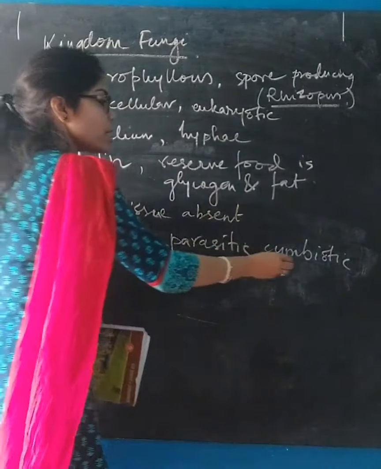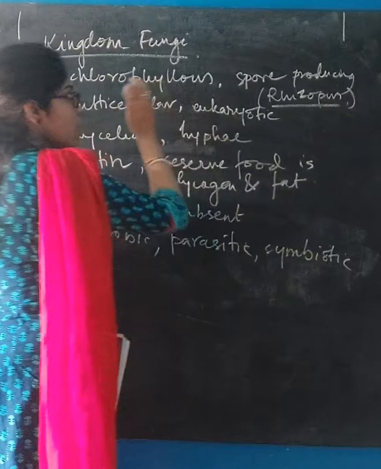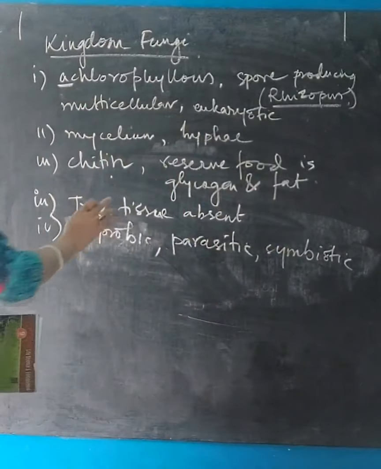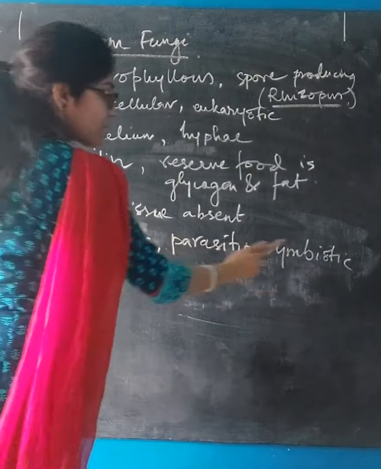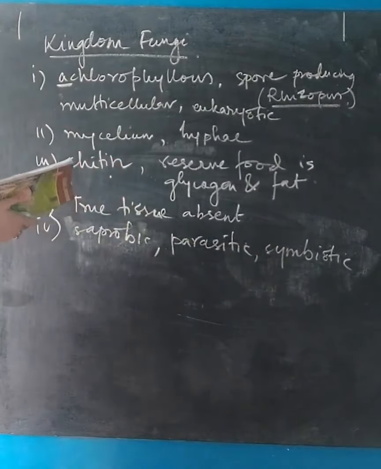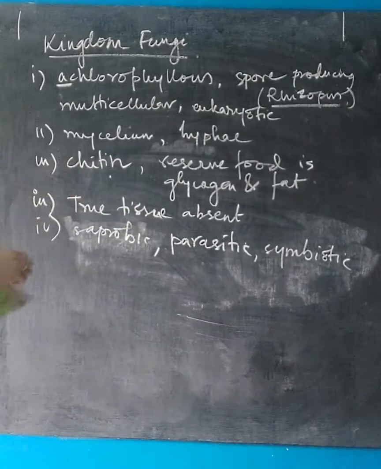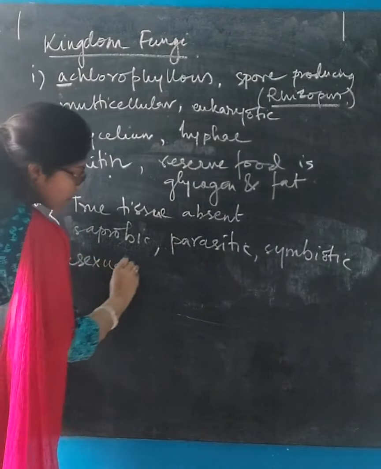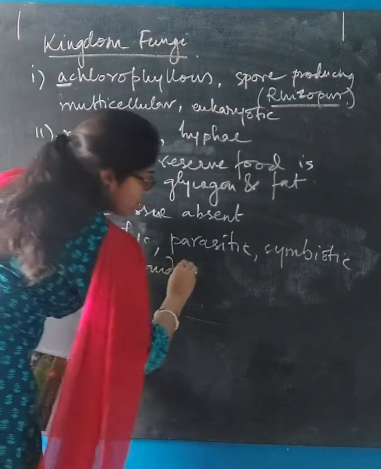Okay, so it's a mutually dependent relationship, and these are the modes of nutrition in fungi: saprobic, parasitic, and symbiotic. Next point is reproduction is both asexual and sexual.